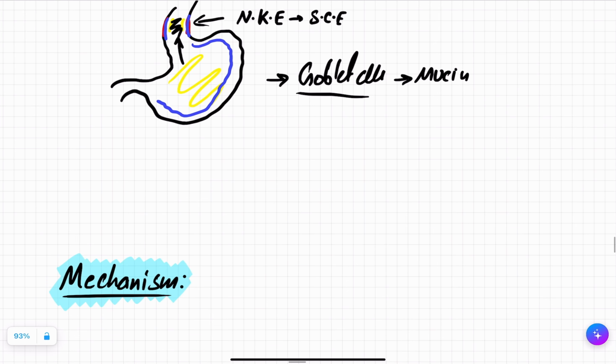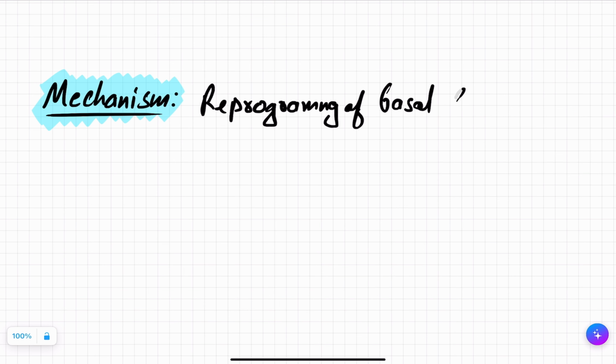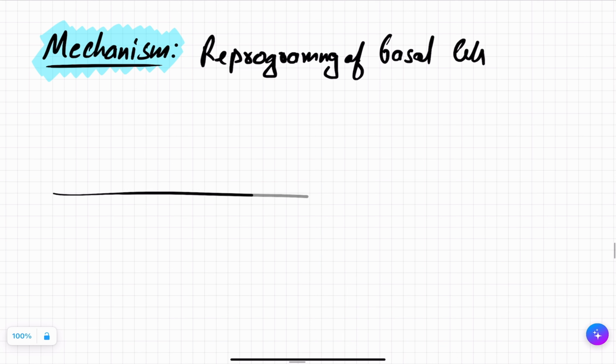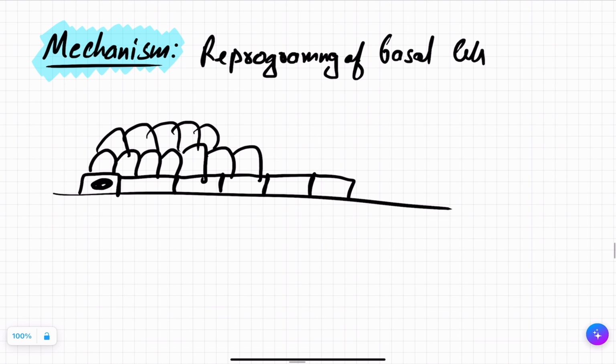So what is the mechanism of metaplasia? The mechanism of metaplasia is reprogramming of basal cells. Why do we call them basal cells? Suppose this is your basement membrane. We are drawing non-keratinized stratified squamous epithelium. These are your basal cells present at the basement membrane. Now this is another cell, this is another cell, this is another cell. Which cell has the capability to divide? Only these cells have the capability to divide.